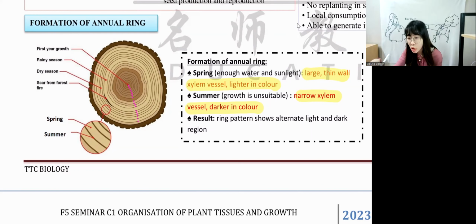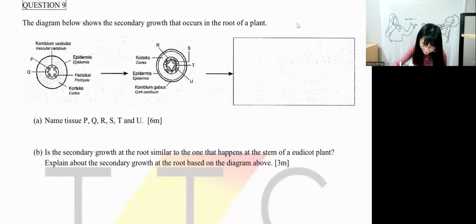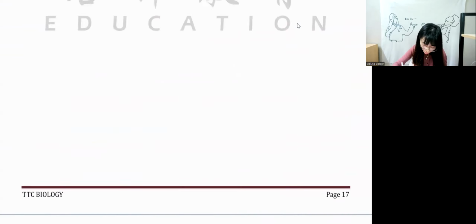Do we have to know the specific name of the plants when we're writing an example? No need. We just have to write pumpkin, paddy, we don't have to write the specific name. In biology, we don't write a specific name unless we are trying to write the name of bacteria, or a Paramecium species or Amoeba species. If not, then we just write the normal name. Okay, so let's try one question, guys. Let me flip back to the questions. Let's try a little bit of questions.